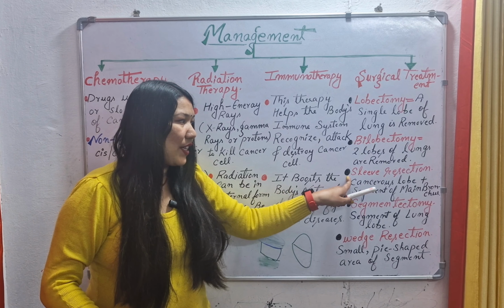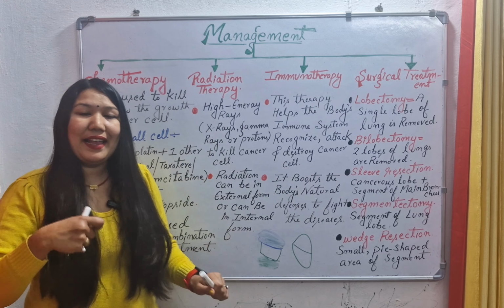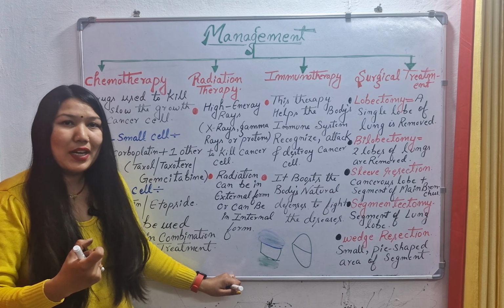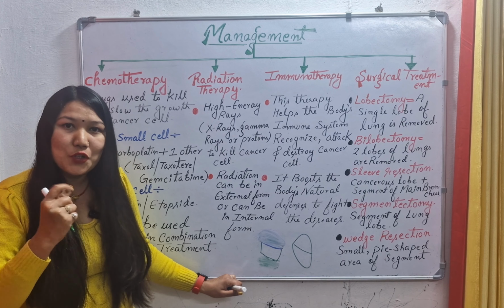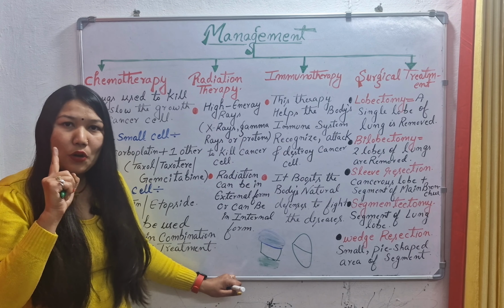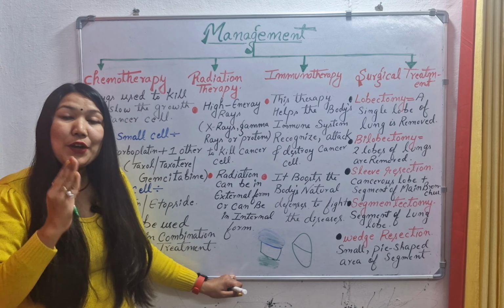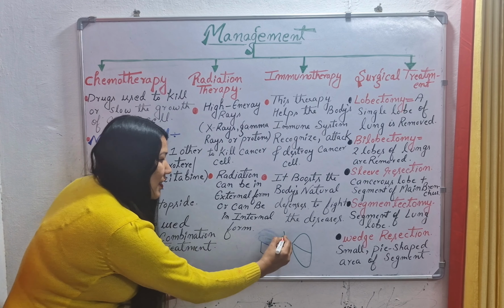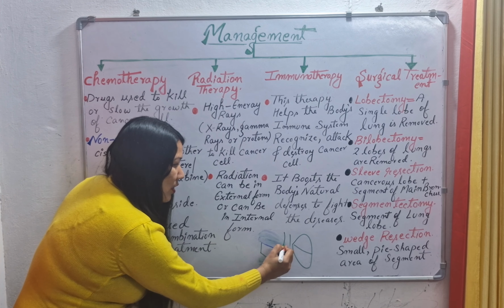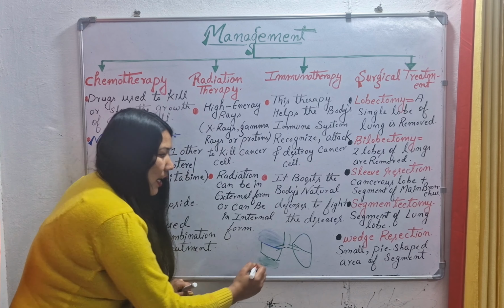Next we have sleeve resection. Here the cancerous lobe as well as part of the main bronchus is removed. One lobe is removed and half of the main bronchus is removed where the cancer is present. So this is the trachea, the windpipe.